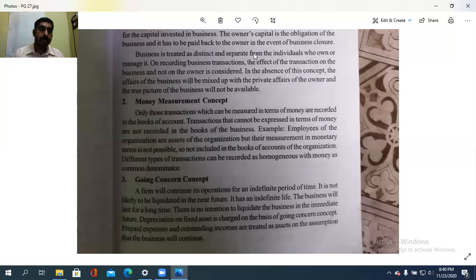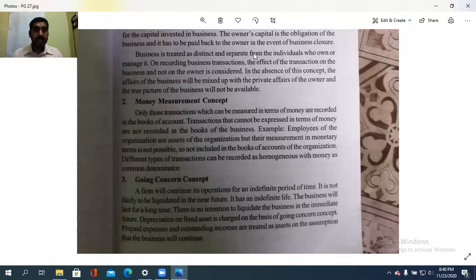Then going concern concept. It means what? Business is separated from its owners and also it is a going concern, a continuous thing. Business is not an enterprise that starts today and ends tomorrow. It may go on, continuing for n number of years. So that is going concern concept, for an indefinite period.